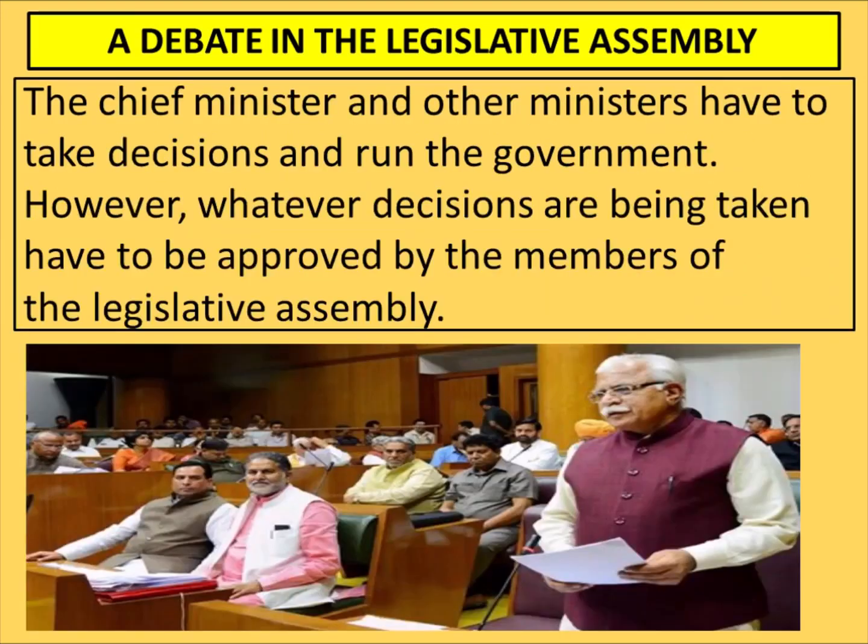The chief minister and other ministers have to take decisions and run the government. However, whatever decisions are being taken have to be approved by all the members of the Legislative Assembly. It doesn't mean that if Trivendra Singh Rawat is the Chief Minister of Uttarakhand, he can make any decision on his own. His decision should be approved by all the MLAs or the majority of the MLAs in the Legislative Assembly. If he brings out some decisions and if it is not good, then what will happen?